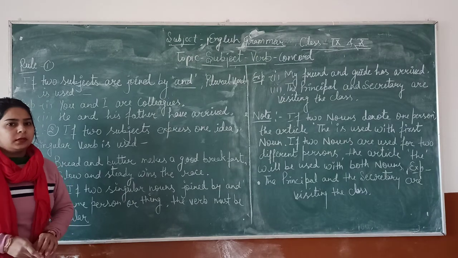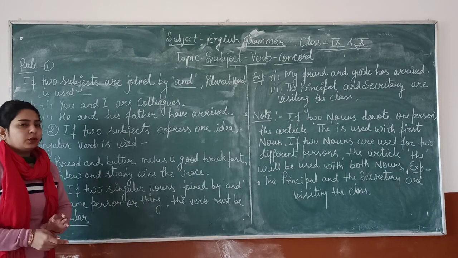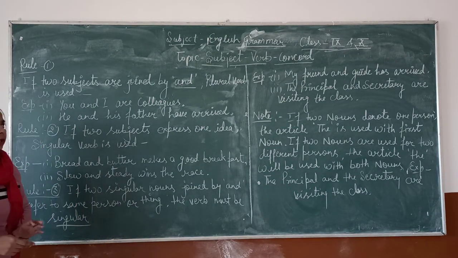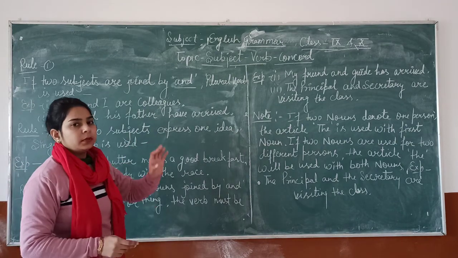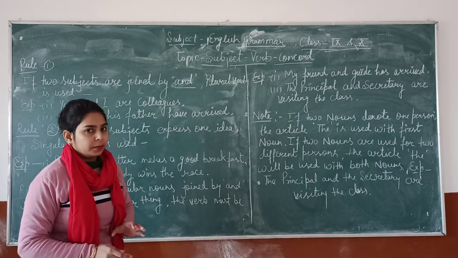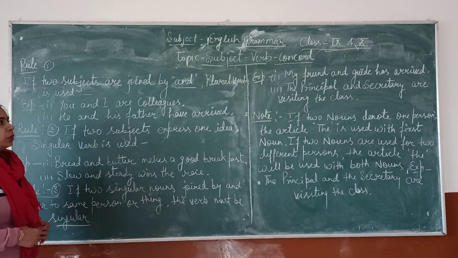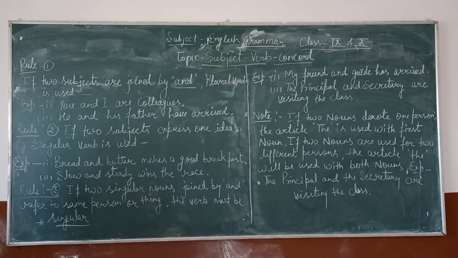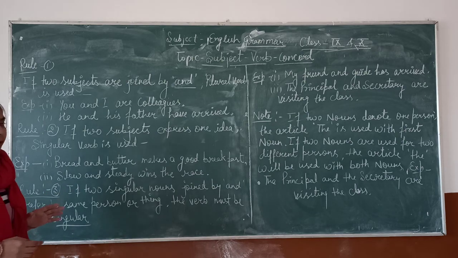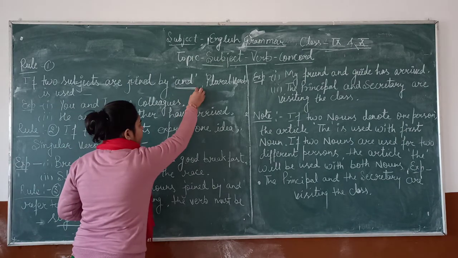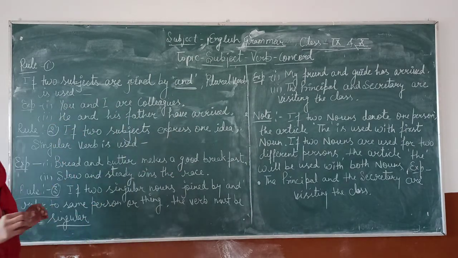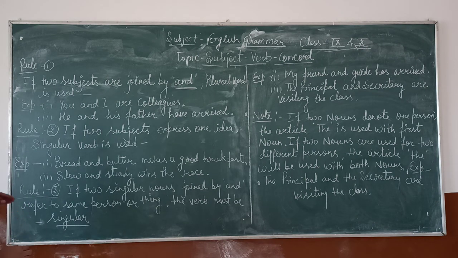Hello everyone. In my previous video, I told you about the introduction of the subject verb concord, which means subject verb agreement. So students, in this video, I am telling you some rules related to this topic. Rule first is, if two subjects are joined by and, we have to use here a plural verb.